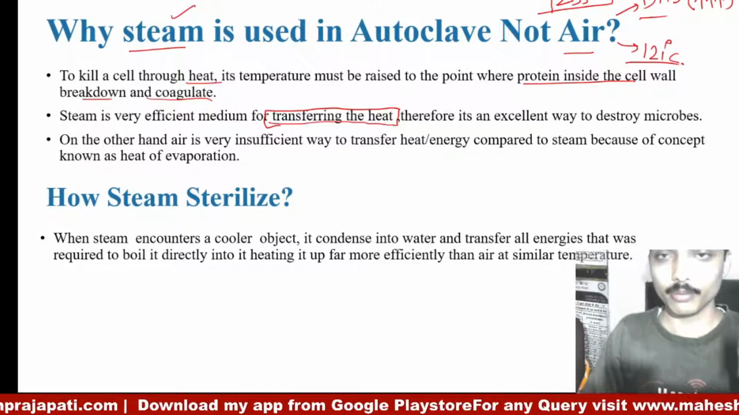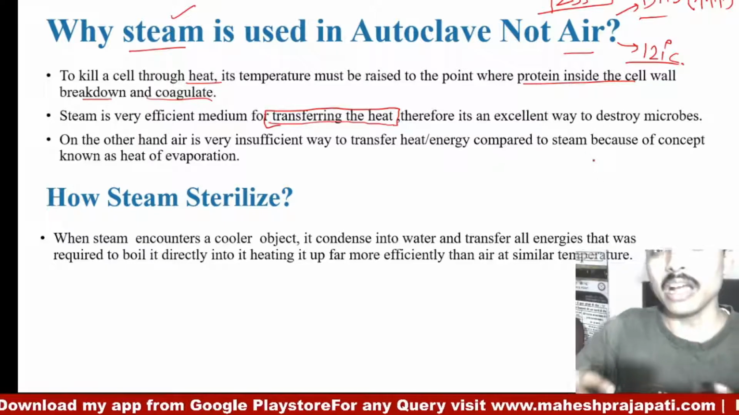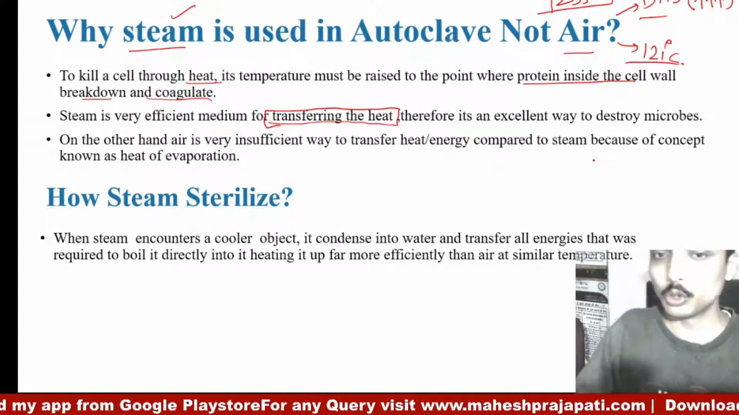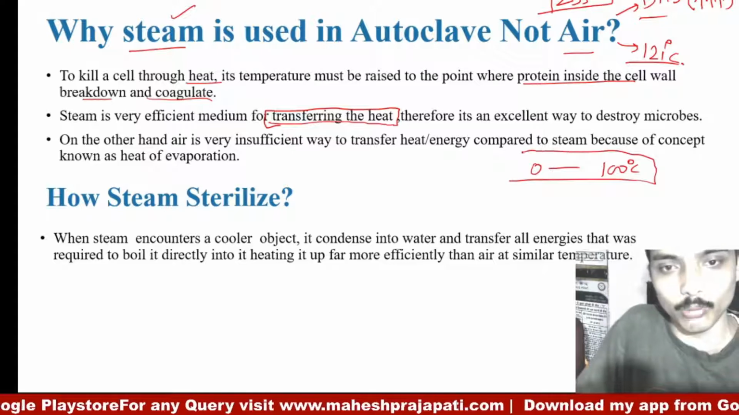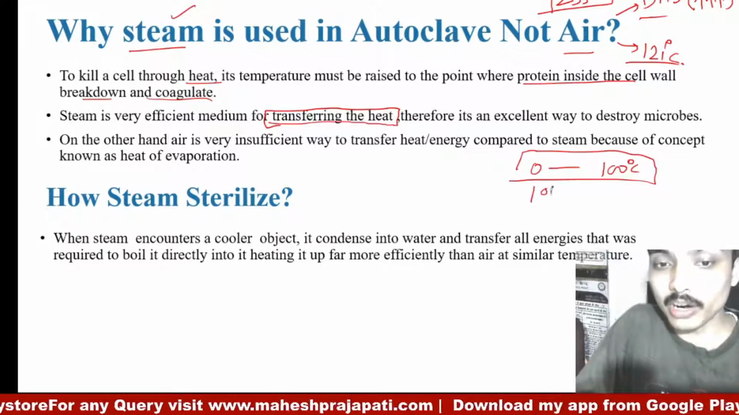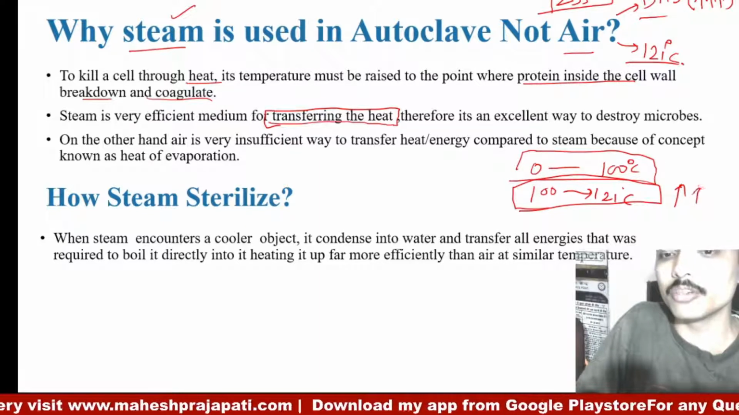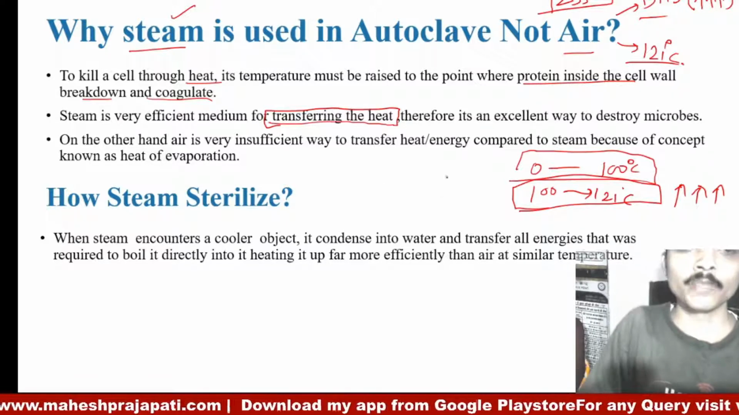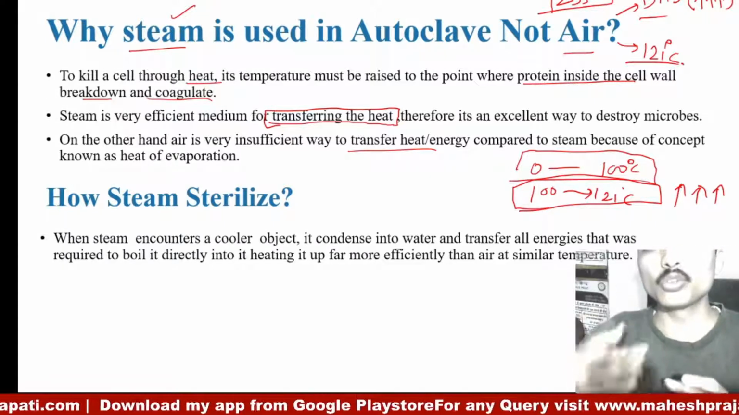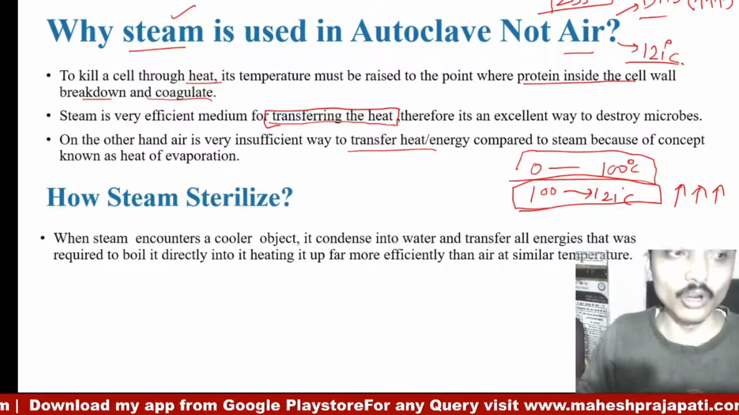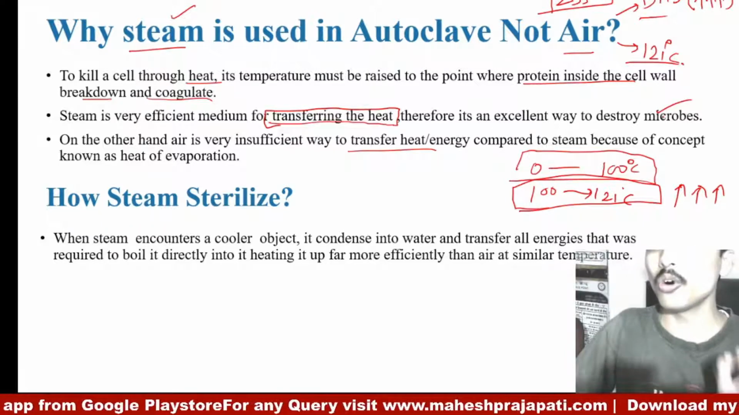Transfer of heat, because we will discuss later on that a very high amount of energy is needed to go from 100 to 121 degrees Celsius. It needs only a small amount of energy from 0 to 100 degrees Celsius, but from 100 to 121 degrees it requires a lot of energy, and this energy transfers and leads to lethality to the microorganism.